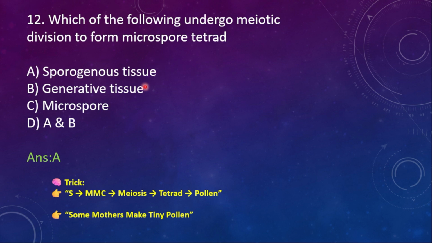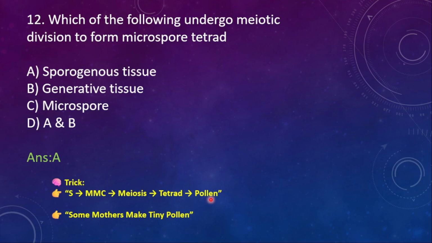Sporogenous tissue will undergo meiosis to give pollen grains. Here is a trick to remember. Sporogenous tissue, that is MMC, microspore mother cell, will undergo meiosis. The next will form tetrad. After the tetrad, they will grow in the form of pollen.